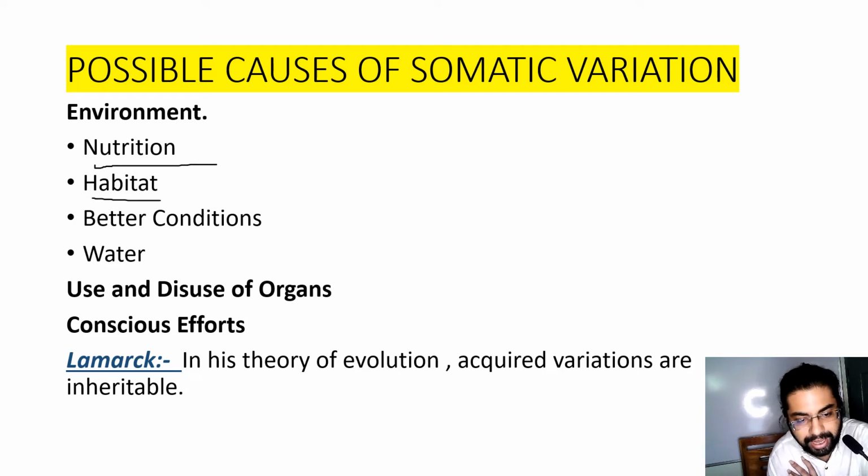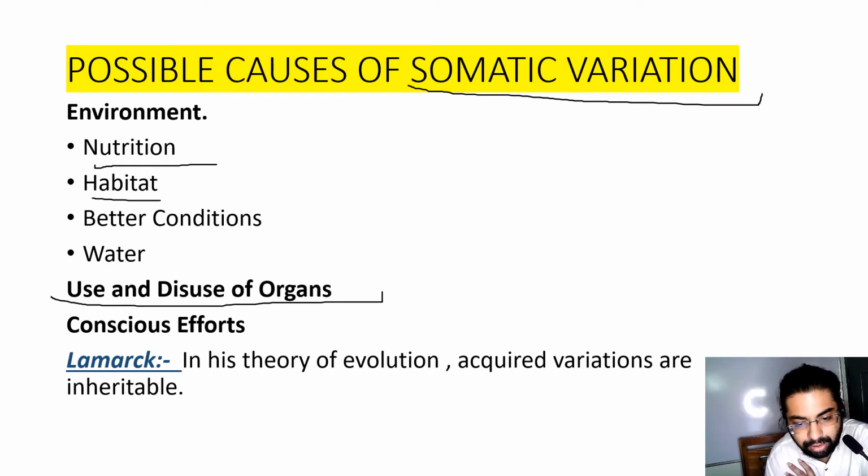Habitat, the place or environment in which he lives: a better habitat brings better outcomes, and this is a cause for somatic variation. Better conditions, water, use and disuse of organs. An athletic person is always healthy compared to a non-athletic person. So somatic variation is involved.